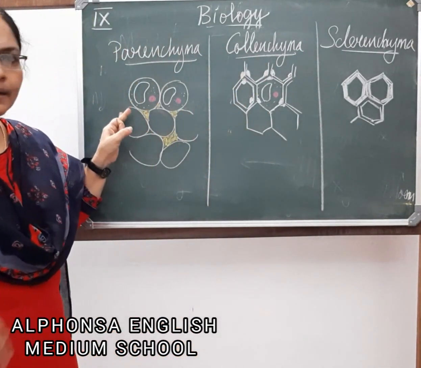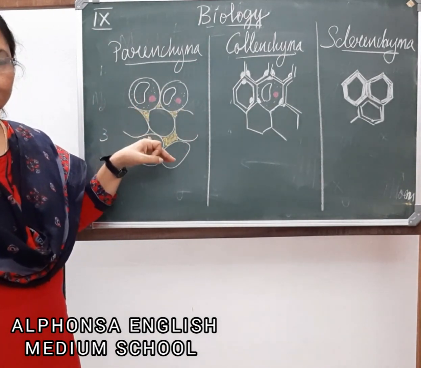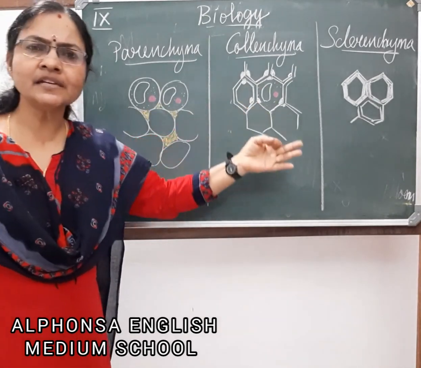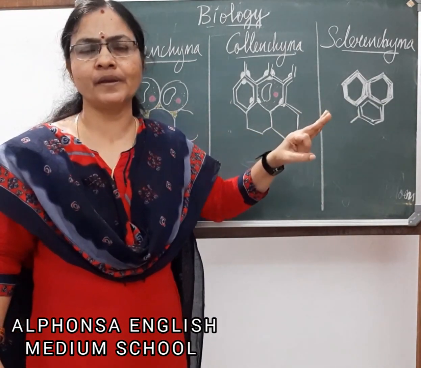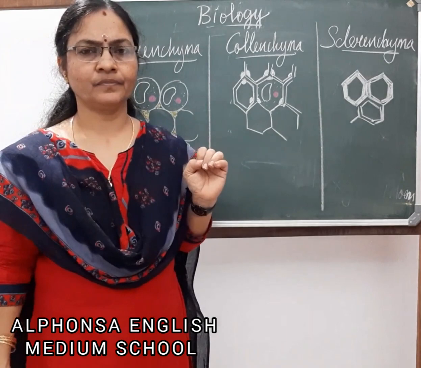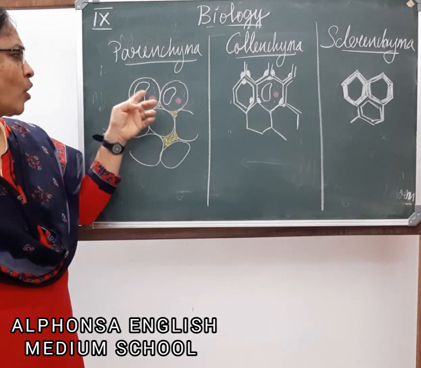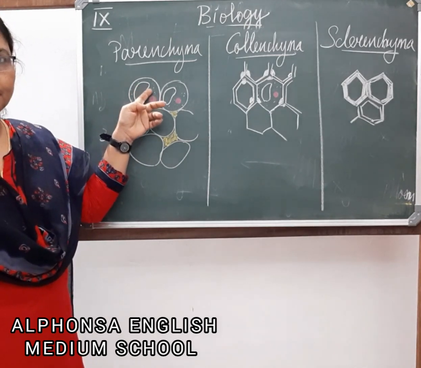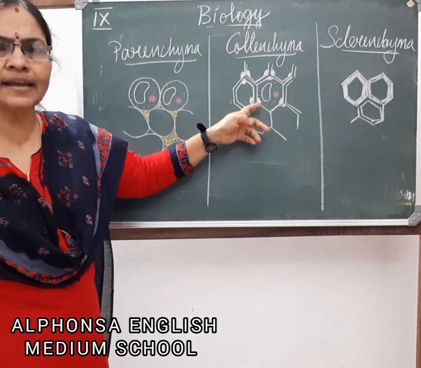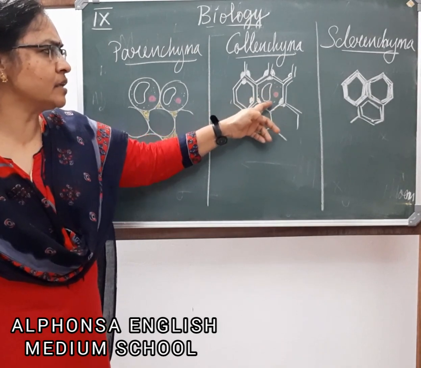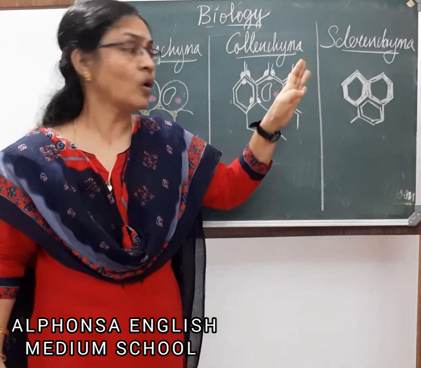Sclerenchyma tissue is made up of dead cells. Third, parenchyma cells are loosely packed with intercellular spaces. Collenchyma cells, there may be intercellular space or there may not be. Sclerenchyma, there is no intercellular space, they are tightly packed. Fourth, parenchyma cells have a prominent nucleus, vacuole and cytoplasm. Collenchyma also has the same thing because they are living cells. They also have prominent nucleus, cytoplasm and vacuole. And sclerenchyma, they don't have all these because they are dead cells.